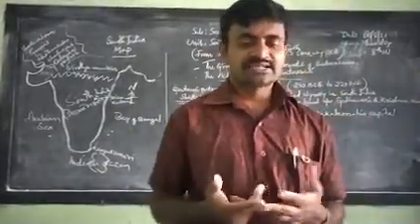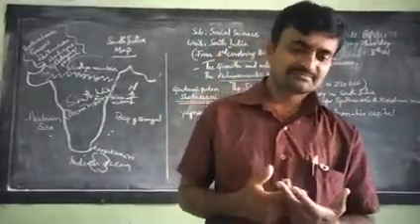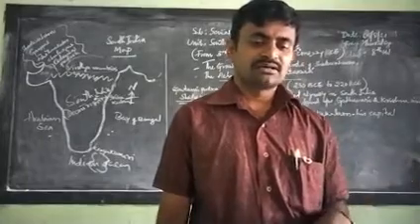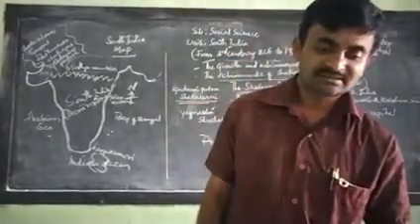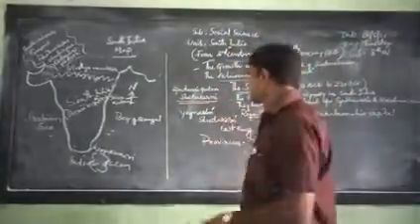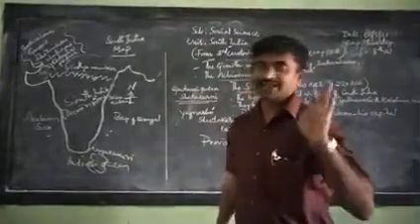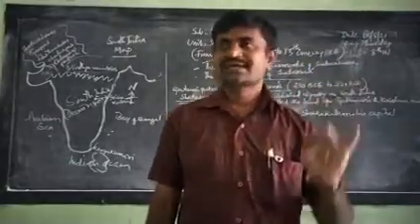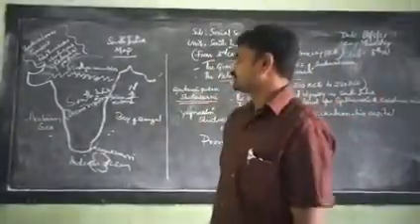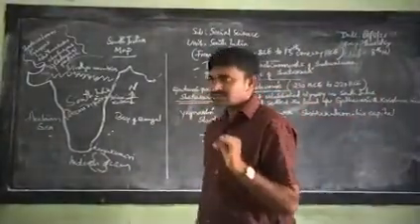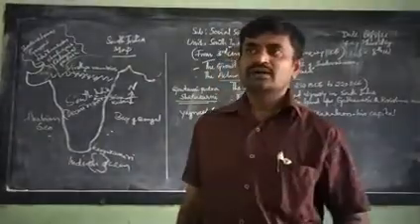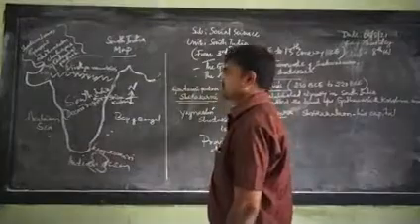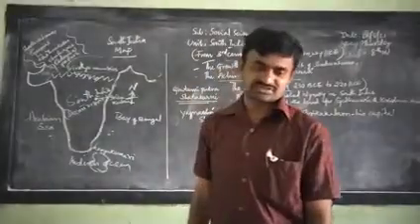There was encouragement for foreign trade, and Nasik, Kalyan, Broach and Bhatkal of Karnataka were the important trading centers of the Shatavahanas.